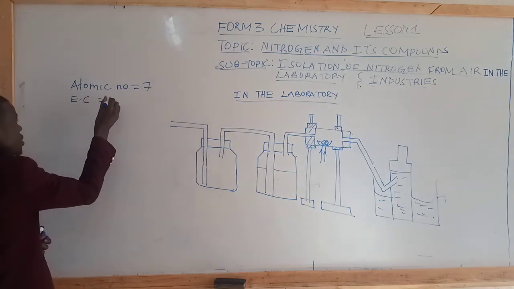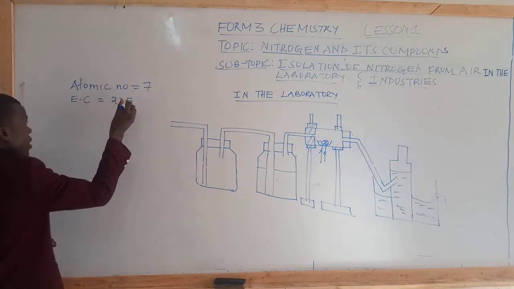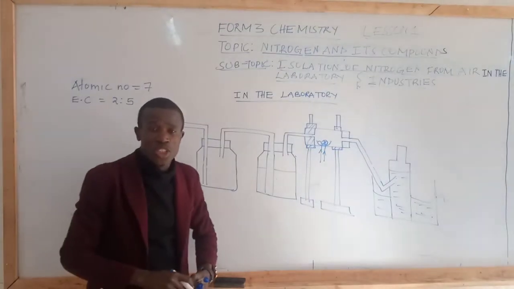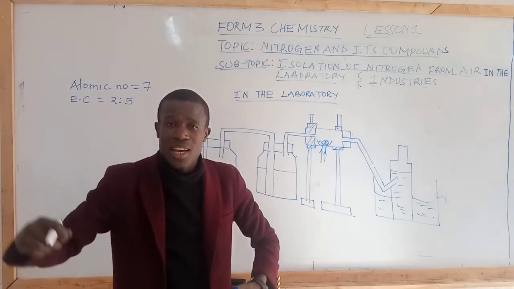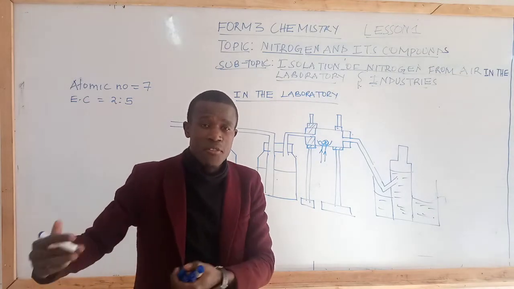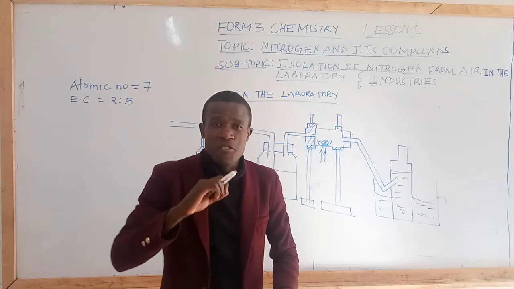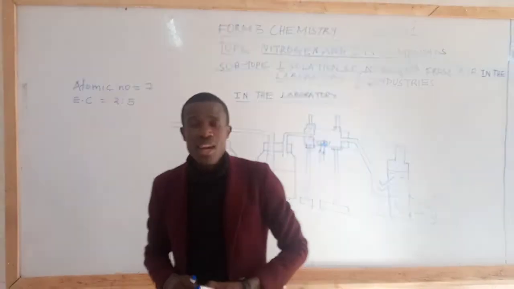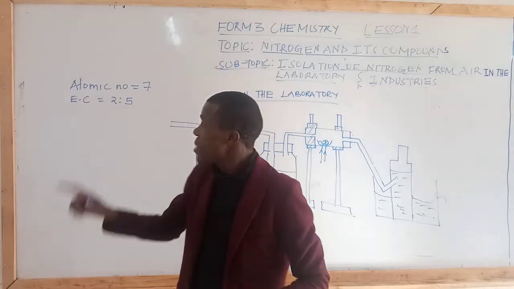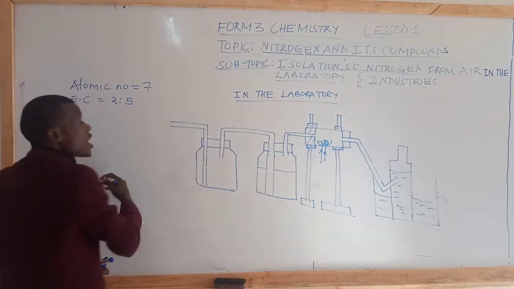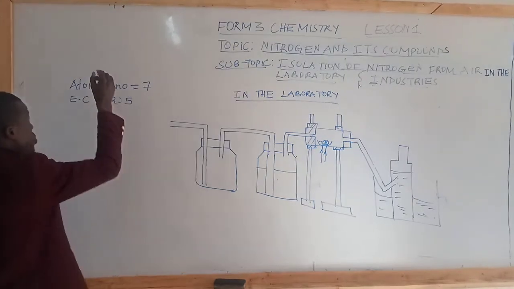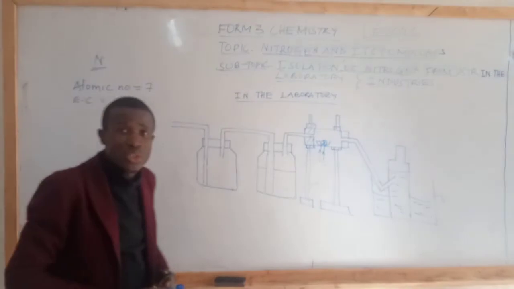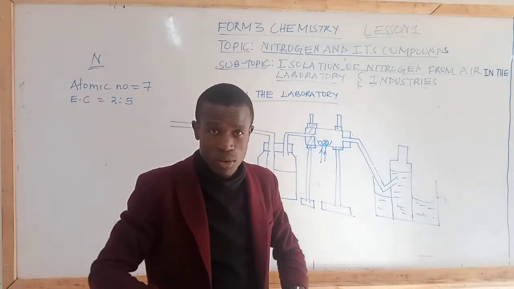Electron configuration is 2, 5. And as you can see, students, we are having 5 electrons in the outermost energy level, or you can refer to energy level as valence shell. So we are having 5 electrons in the outermost energy level. It means nitrogen belongs to group 5 elements since it has 5 electrons in the outermost energy level.